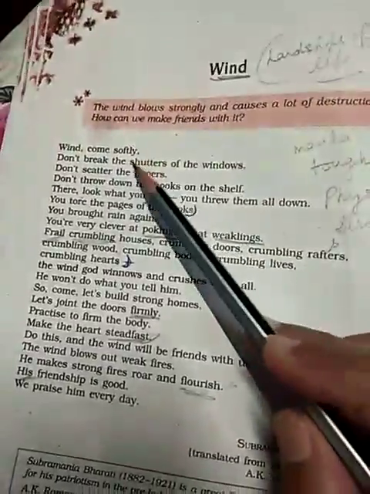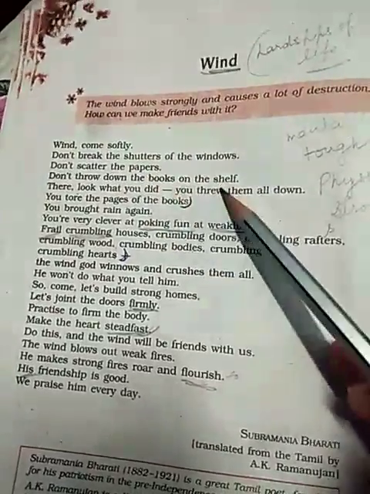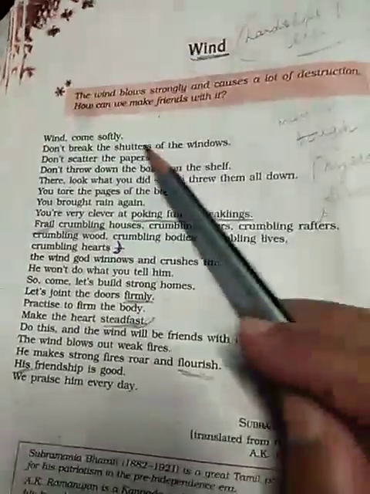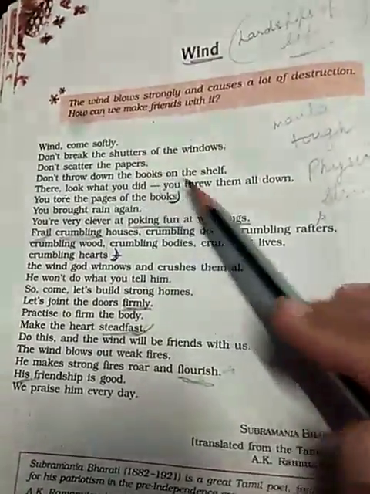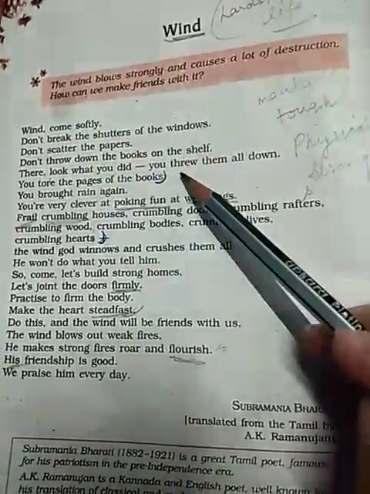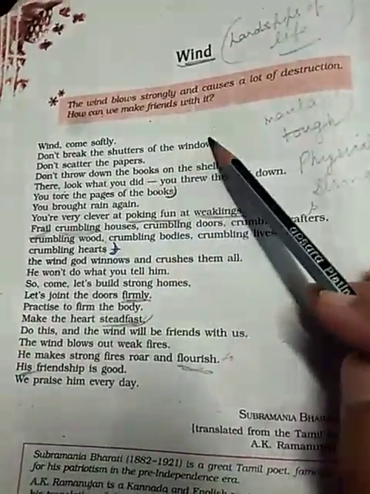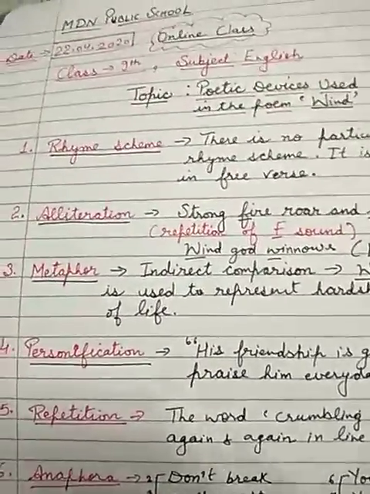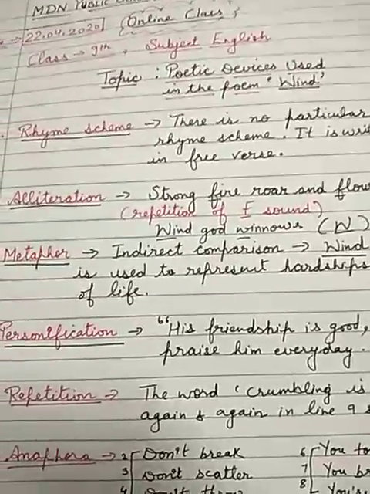If you see the last word of each line, softly, windows, papers, shelf, down. Not a single word is rhyming with each other. In such cases, when not a single word is rhyming with each other, it means the poem is written in free verse. So the rhyme scheme of this poem is clear.